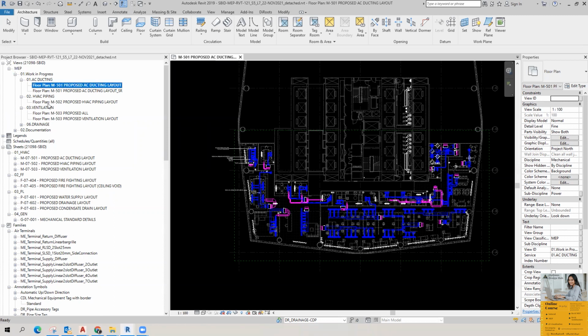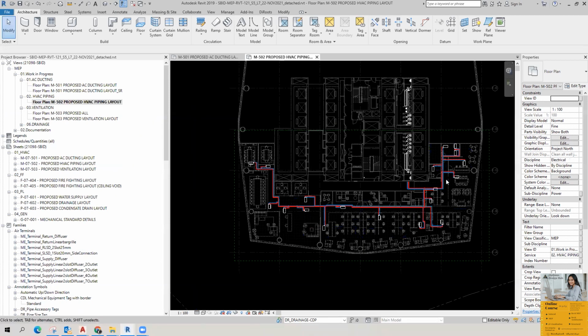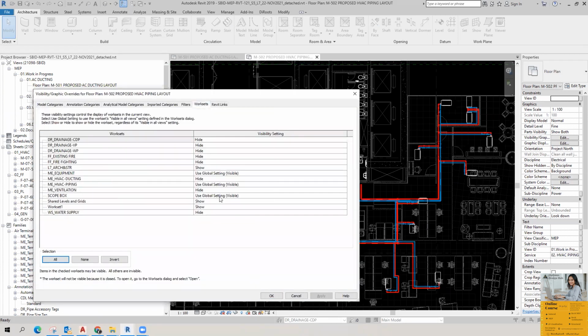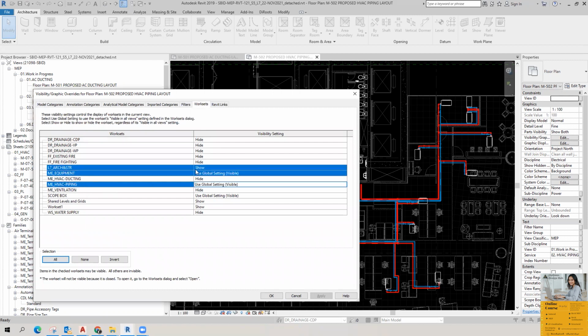A discipline or HVAC piping discipline, ventilation, indoor discipline. Okay, service visibility is controlled by worksets. If you are considering this view, when you are taking VG options in workset, you can see architecture, mechanical equipment, HVAC piping. Except these worksets, all of the worksets are under hidden stage, right?